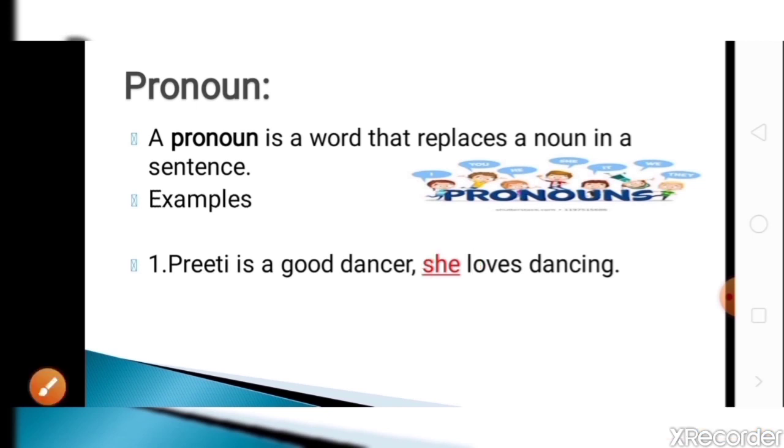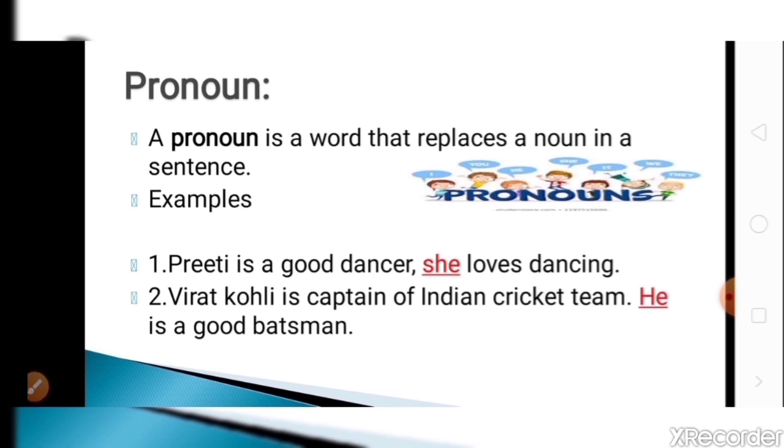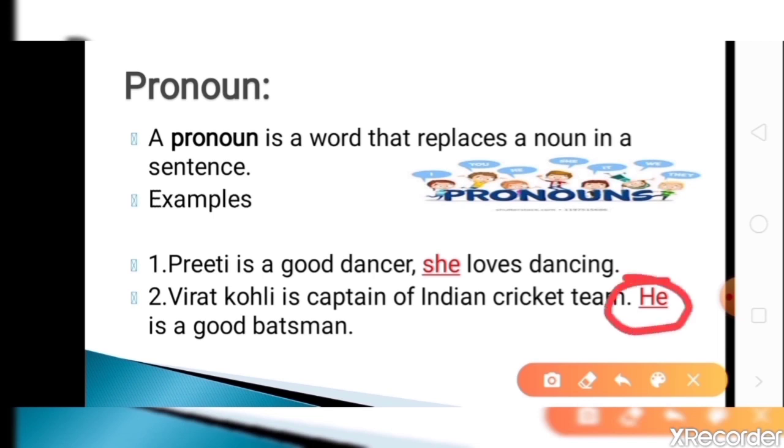In the second sentence you can see, Virat Kohli is captain of the Indian cricket team. He is a good batsman. So who is the good batsman? Virat Kohli. So he represents Virat Kohli. So it replaces a noun. So he is also a pronoun.